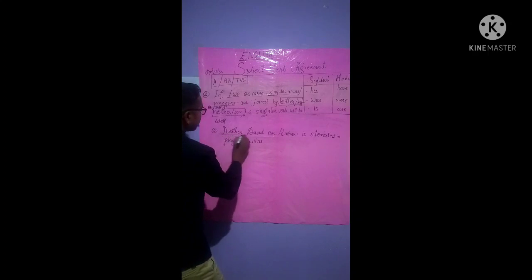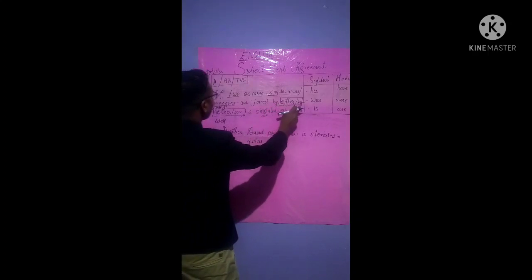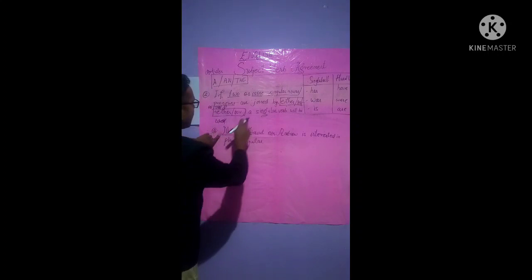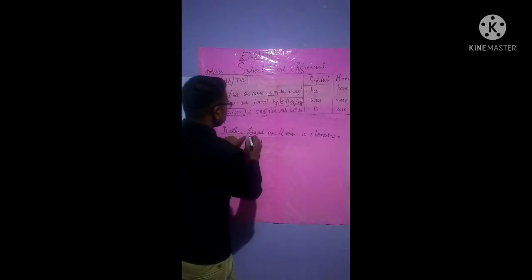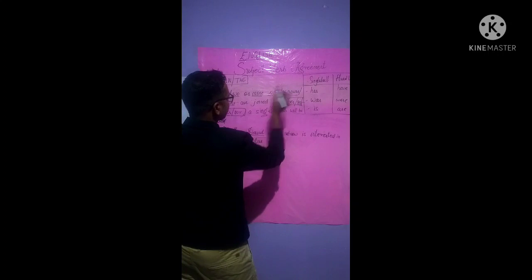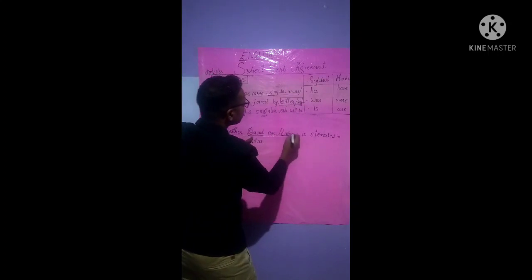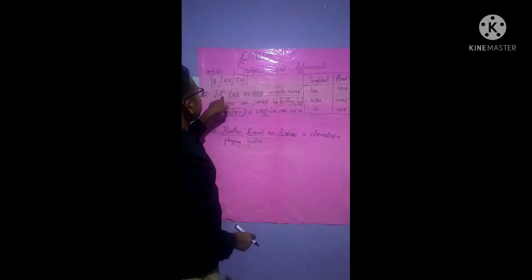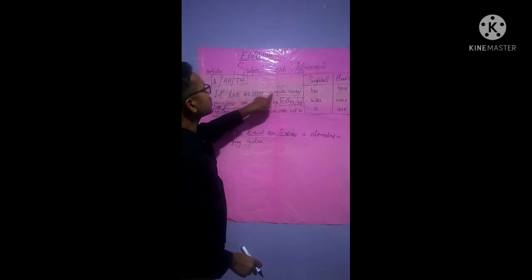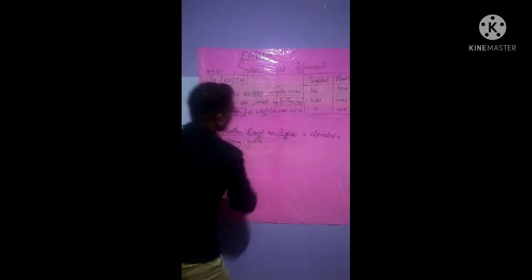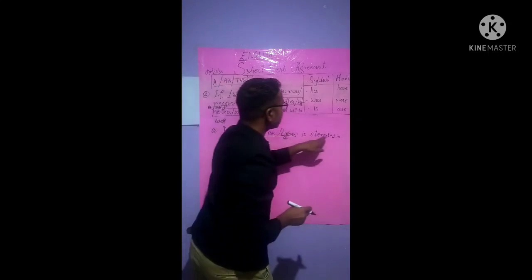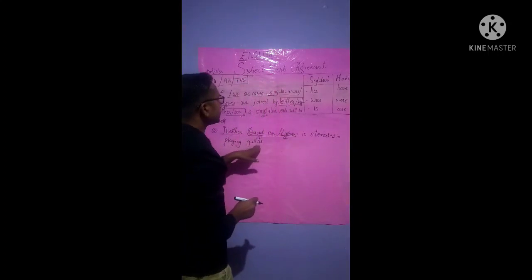So see here, neither is used here. See, either or, neither nor. So neither is used, isn't it? If neither is used, a singular verb will be used, isn't it? Neither David. See, David is a singular noun, isn't it? And Andrew is a singular noun. See, if two or more singular nouns. So see, number one noun and number two noun. David and Andrew is interested in playing guitar, isn't it?